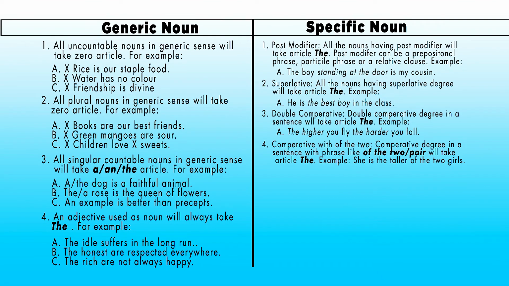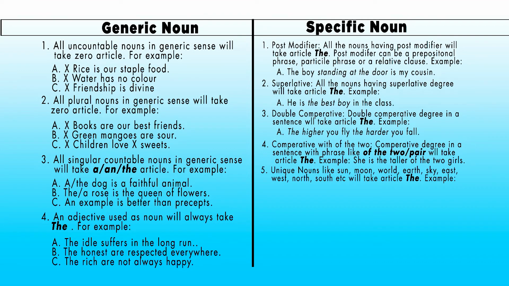Now come to idea number four, comparative with of the two phrase. If you have a sentence with comparative degree and also have any phrase like of the two, of the twin, of the pair, then you have to put article the before comparative degree as well. Normally, comparative degree does not take article, but in these two cases, you have to put article the. Comparative degree in a sentence with phrase like of the two, of the pair will take article the. For example, she is the taller of the two girls.